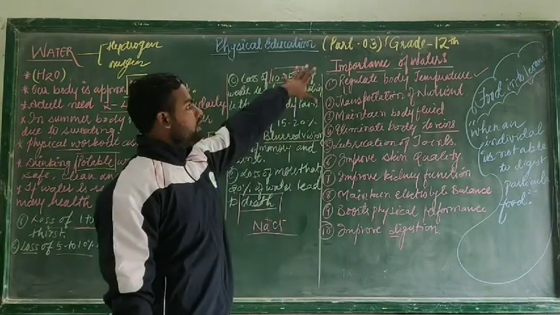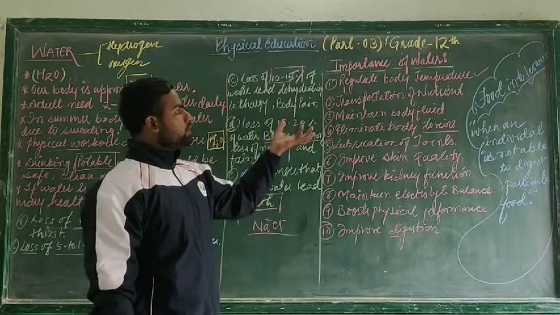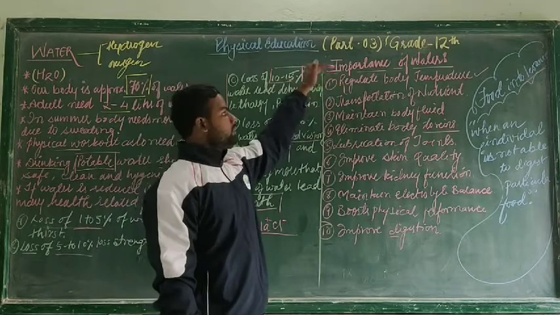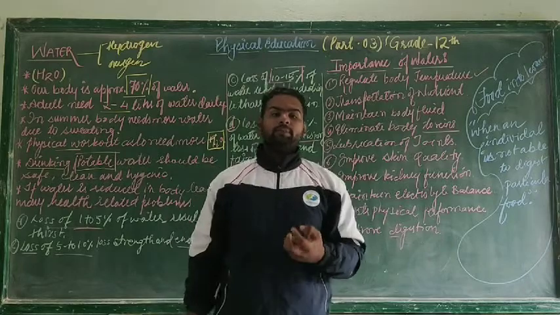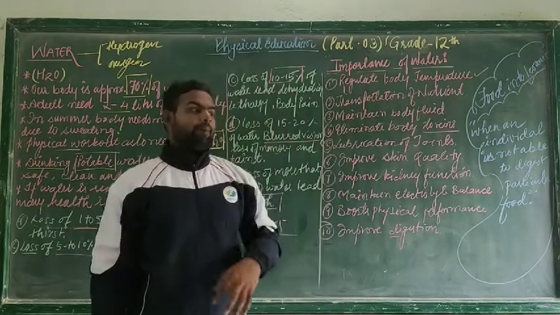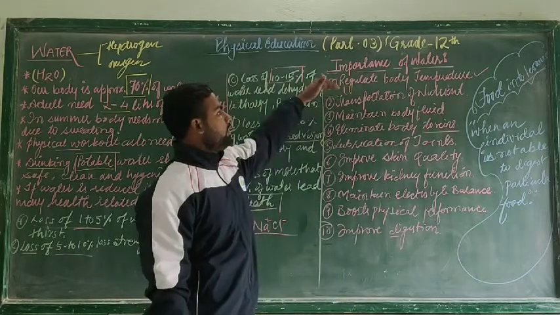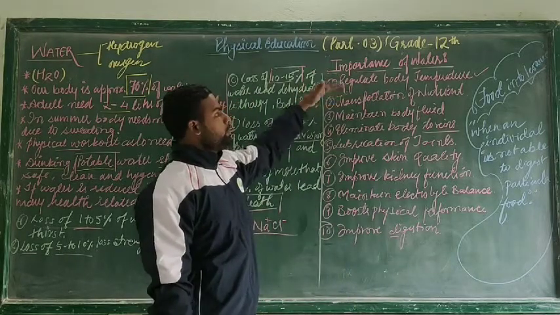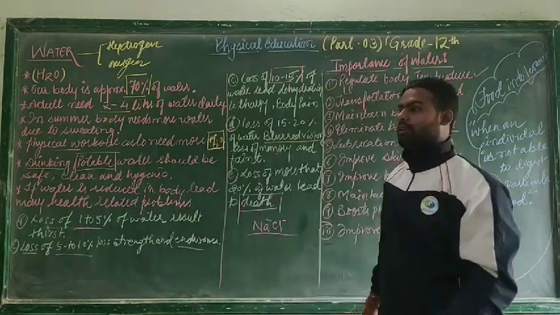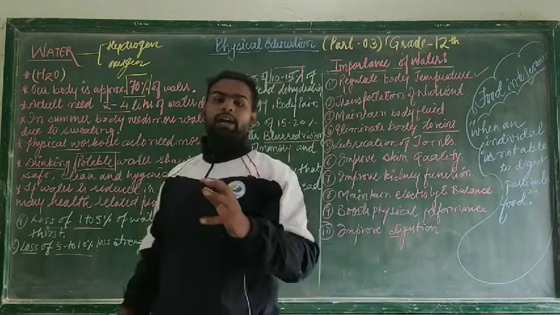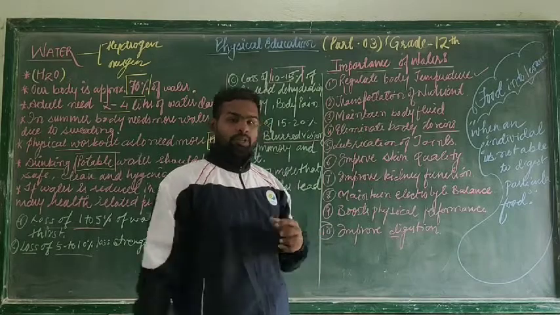Next we are going to deal with the recapitulation of the importance of water. So what is the importance of water? The first is regulating body temperature. Water keeps our body temperature regulated according to the environment, like in summer and different climatic conditions. Second, transport of nutrients like carbohydrates, fats, proteins, vitamins and minerals. Water helps to transport all these nutrients to different parts of the body and helps in digestion.